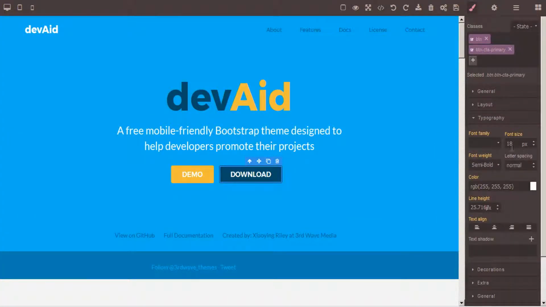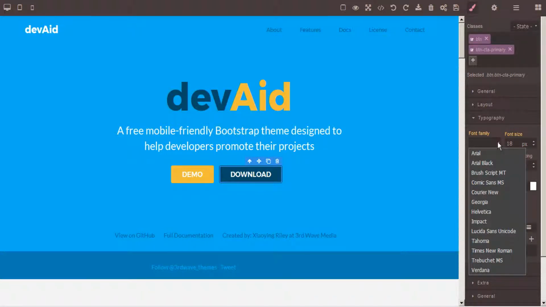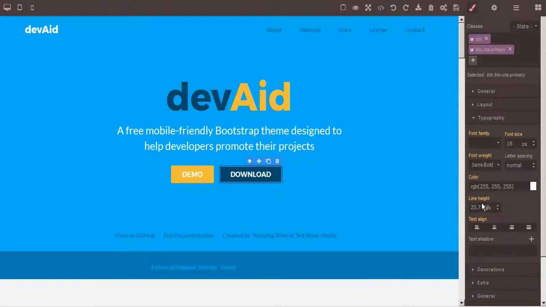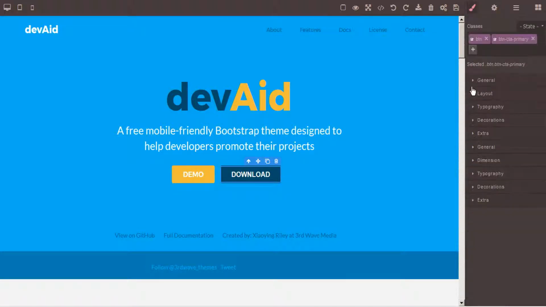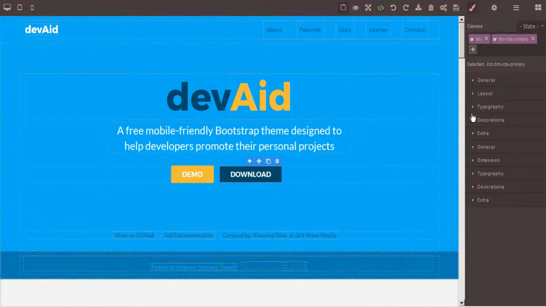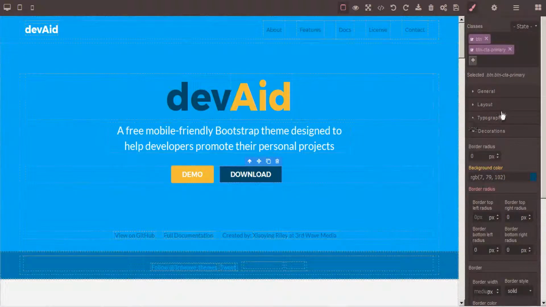The typography tab allows you to change the font family. We've got over a dozen of the most popular web fonts here, so you can change this as you like. With a variety of modifiers, so you can change the weight, spacing, and font size, font color, line height, and alignment.